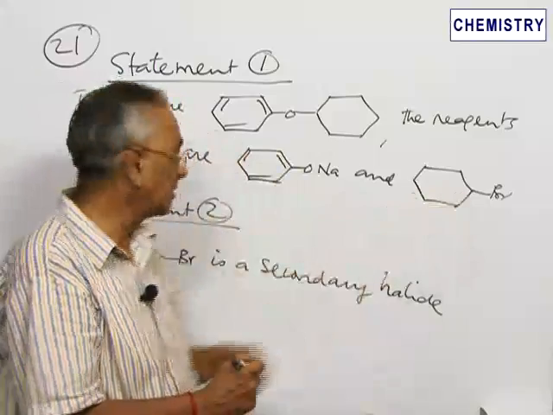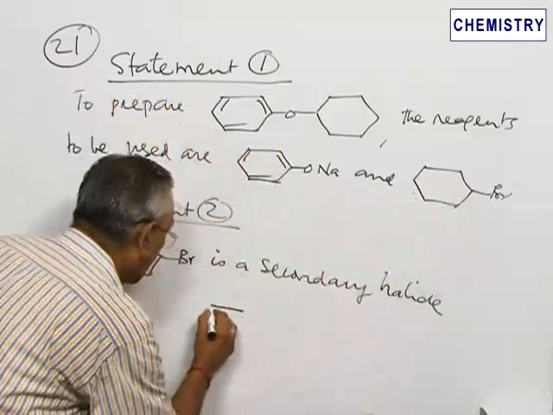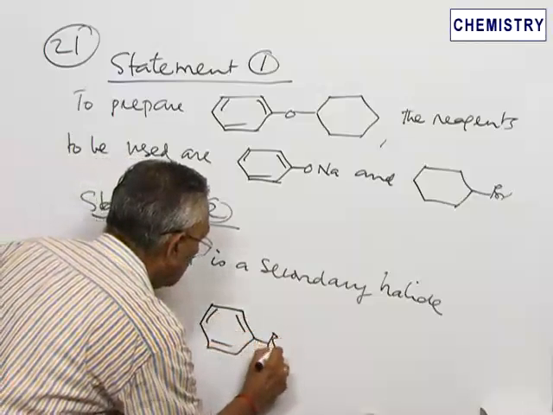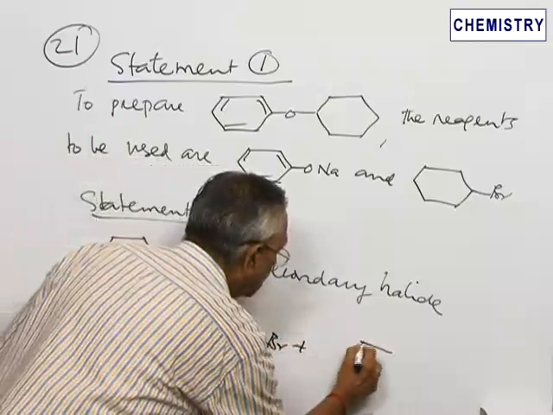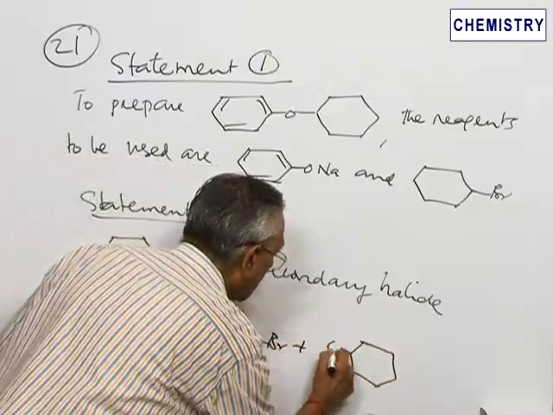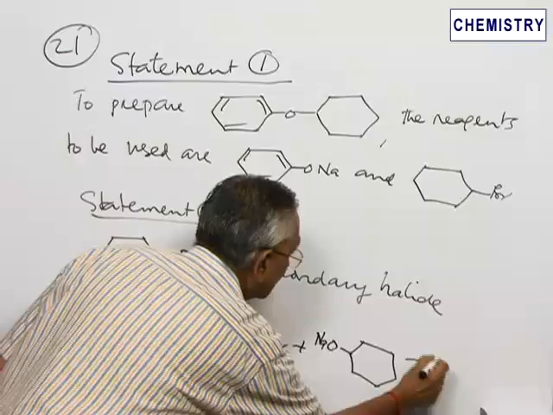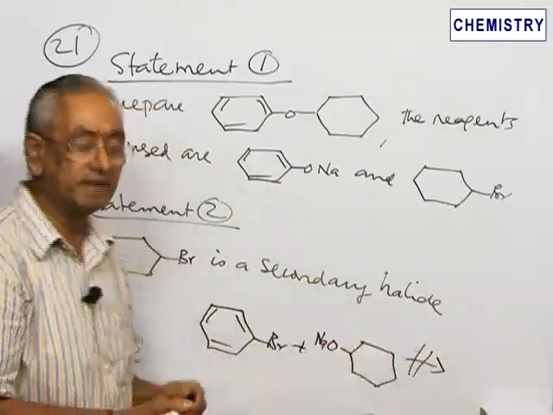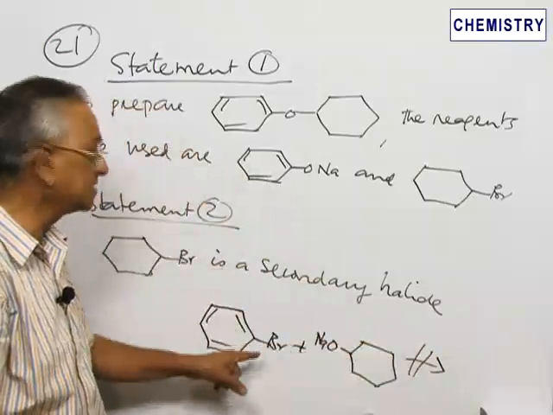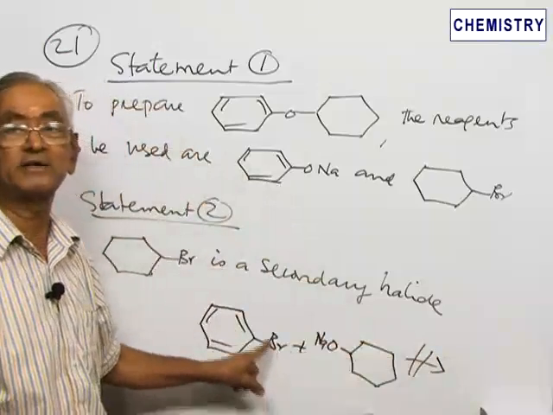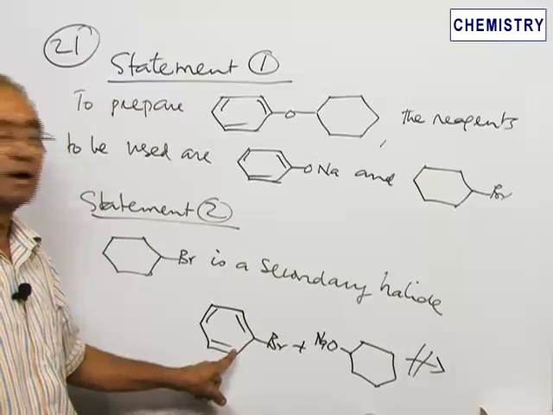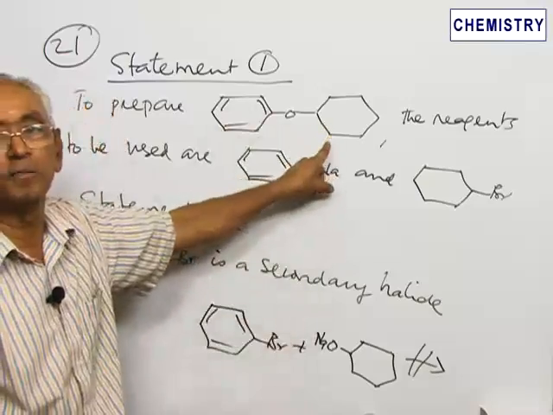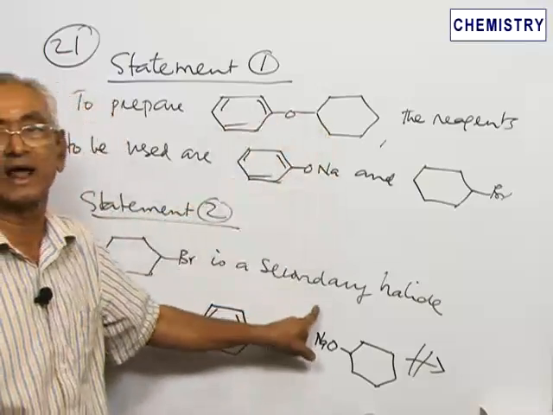aliphatic group. Supposing we are going to follow a procedure involving bromobenzene and the sodium derivative of cyclohexyl oxide, this reaction will not proceed. This reaction will not proceed. The reason being, as we have discussed earlier, this is a halogen that is attached to the nucleus, and therefore this compound cannot be obtained by this method. It can be obtained only by this method, not because it is a secondary halide.